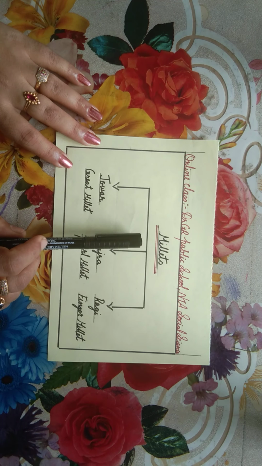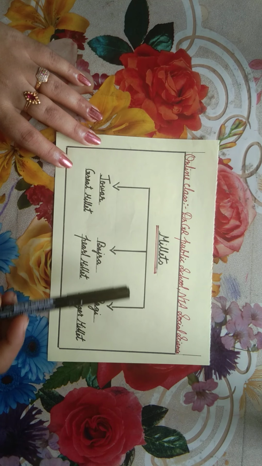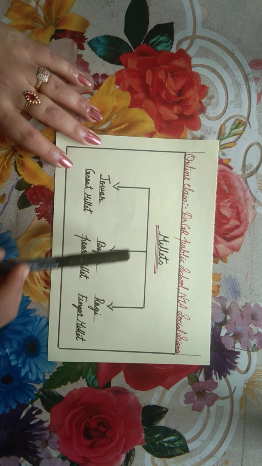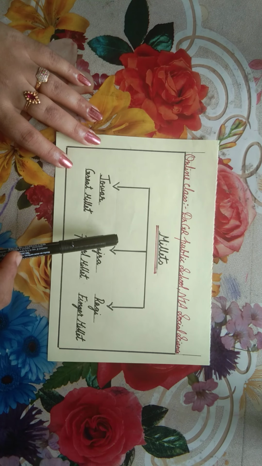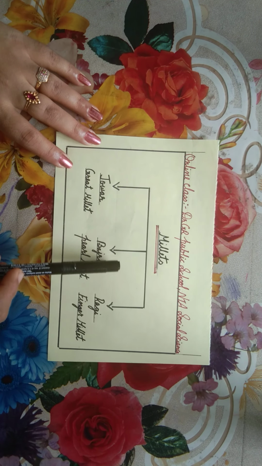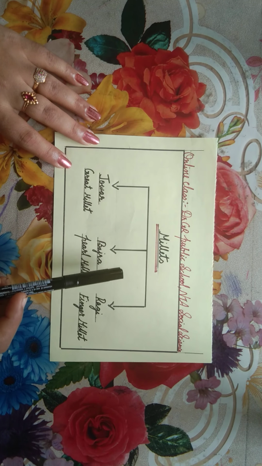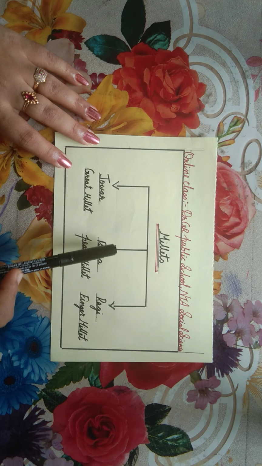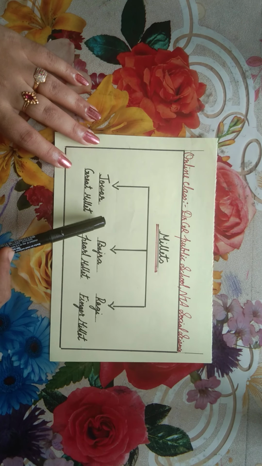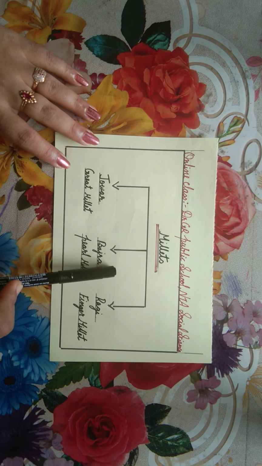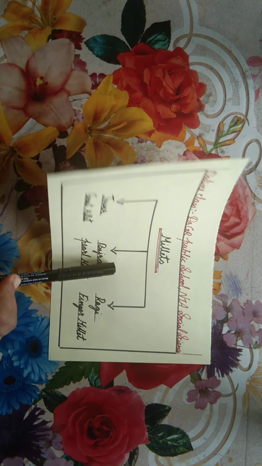Millets are fodder crops, otherwise known as food crops. They are known as coarse grains. They have high nutritious value and are rich in proteins, and they are very much used in our country.